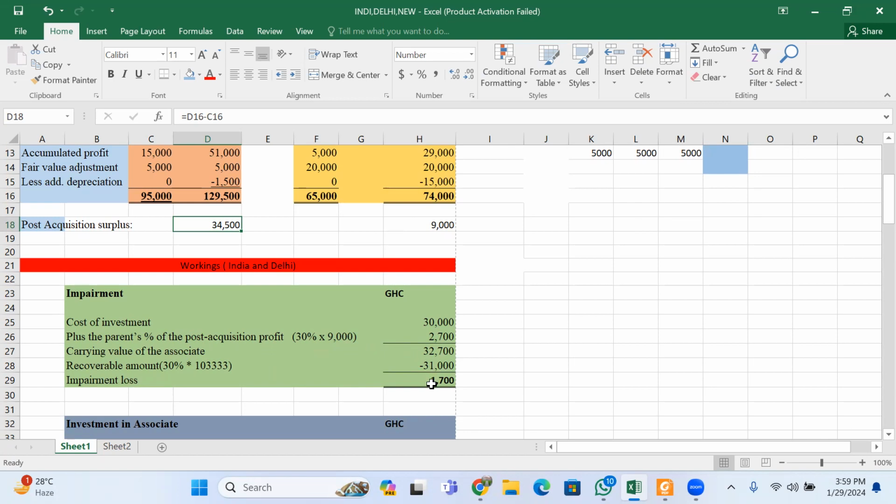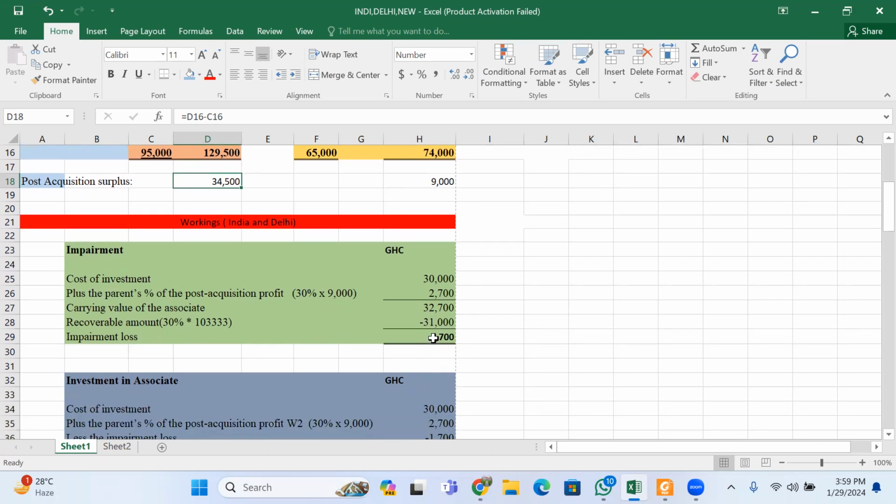What does it mean? You have made a loss of 1,700. So India has an impairment loss of 1,700 in Delhi's account. Take note of it.